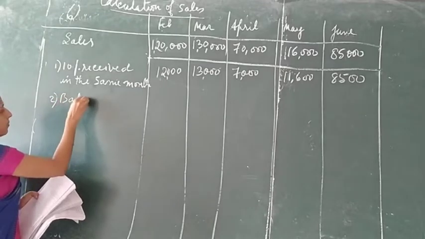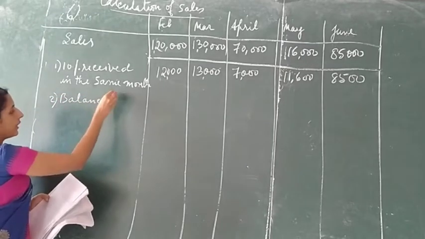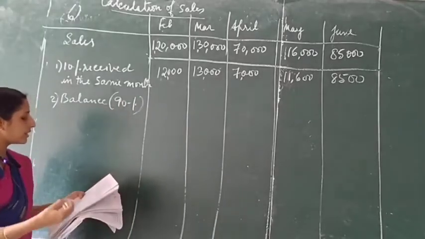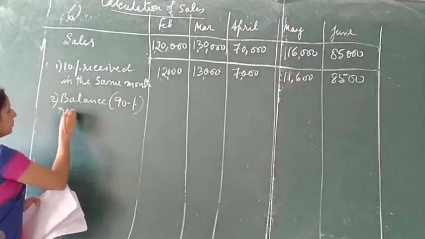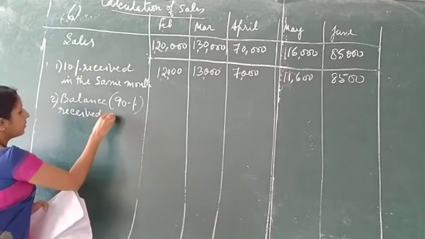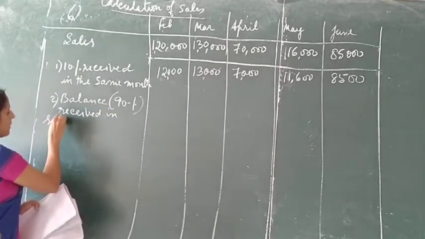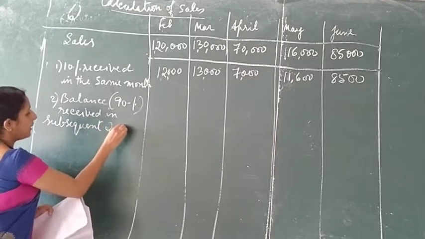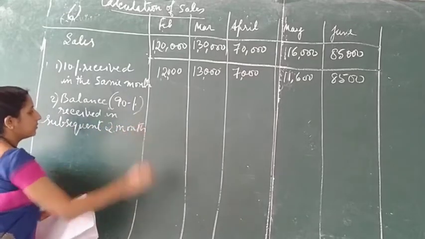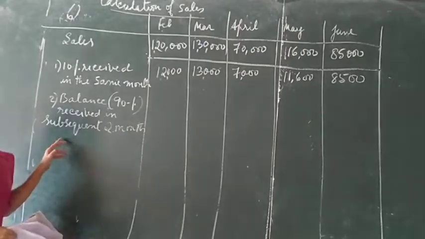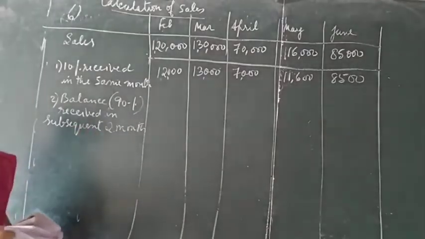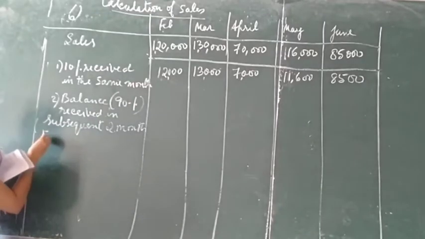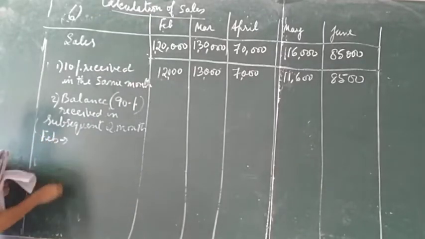Now 10% is received, which means the balance of 90% will be received in the subsequent 2 months. Subsequent means next. So let us take first February.